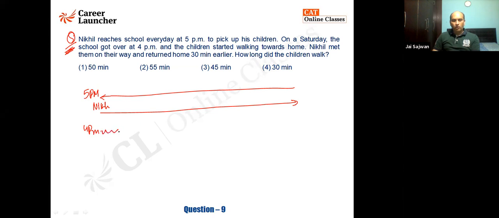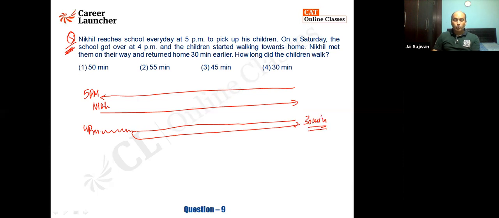The children started walking towards their home. Nikhil was not aware of it. Nikhil was on his way to the school. He saw his kids, picked them up and reached home early by 30 minutes. What does that mean? Today, Nikhil has reached early by 30 minutes. Means he was reaching here at 5 p.m.